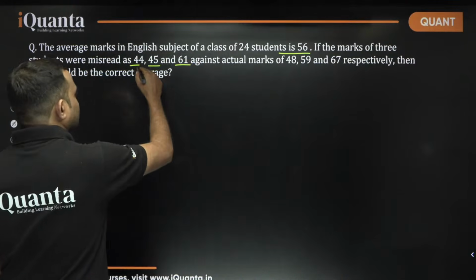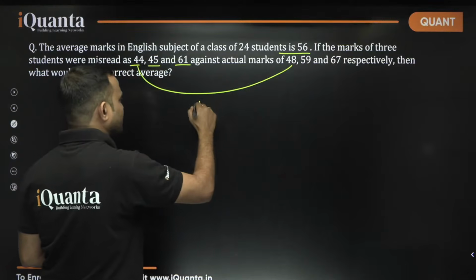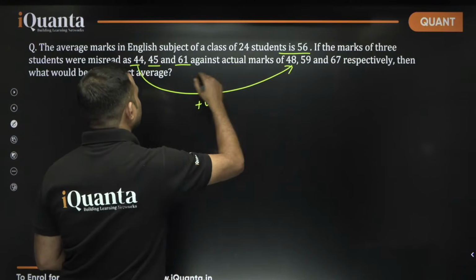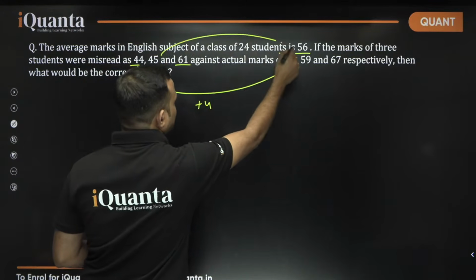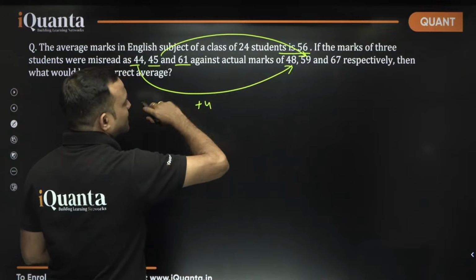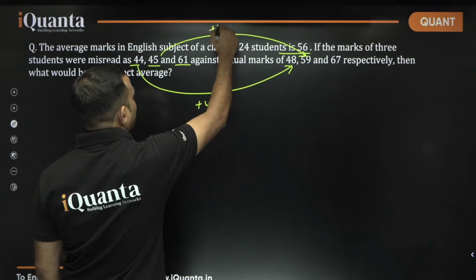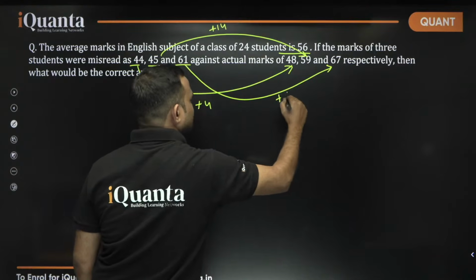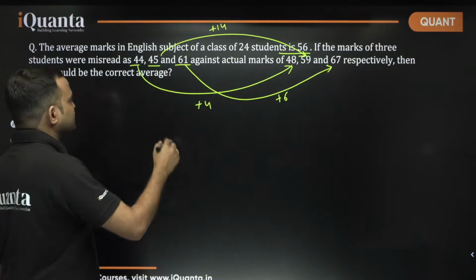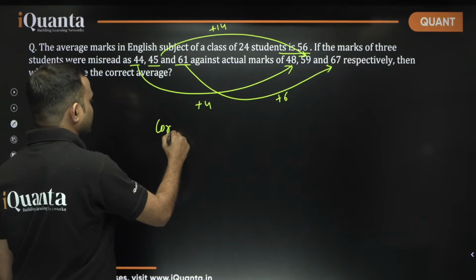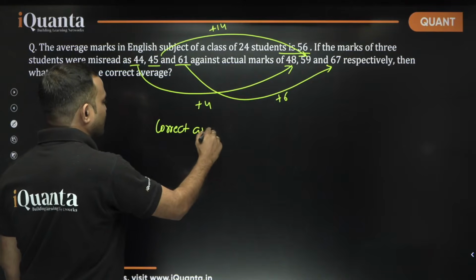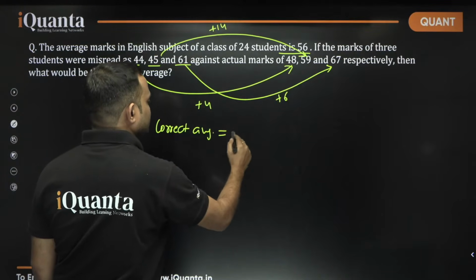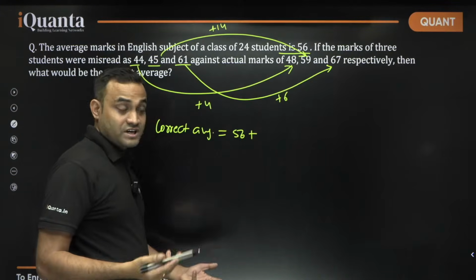So, from 44 to 48, there is a deviation of 4, right? From 45 to 59, there is a deviation of 14. And from 61 to 67, there is a deviation of 6. So, what we can say? It says correct average. So, correct average will be equal to old average, which is 56 plus what's the deviation?